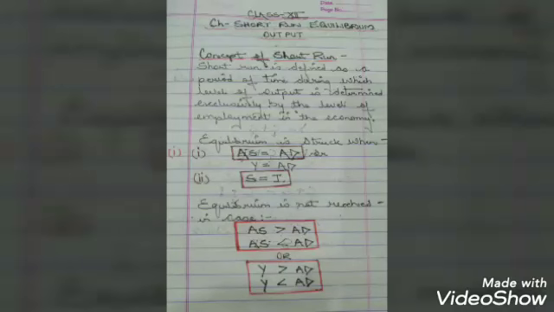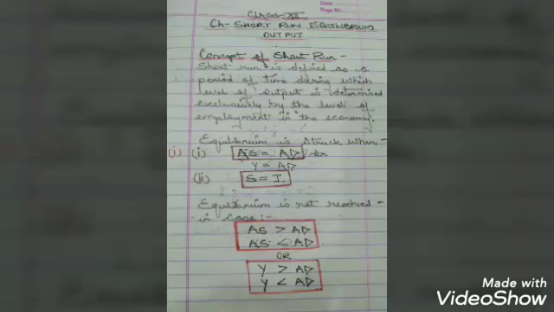Now children, you have to remember one thing: equilibrium is not reached in two cases. These are when AS is greater than AD, or when AS is less than AD, or when Y is greater than AD, or when Y is less than AD.